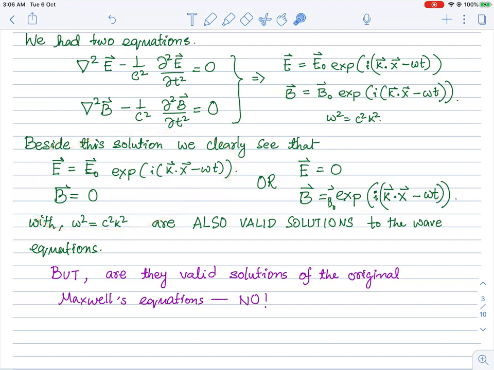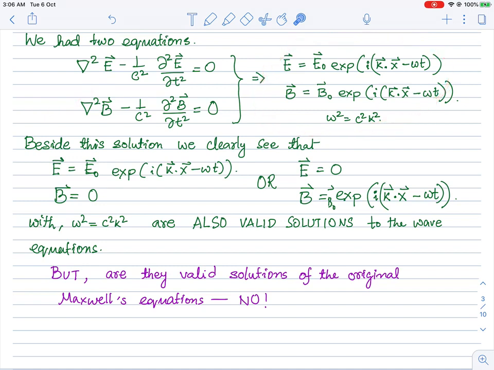So in the process of taking derivatives and separating out E and B fields, we see that we have introduced some redundant solutions. Therefore, in any solution that we write down to this set of equations, we have to go back and check whether or not they satisfy the original Maxwell's equations. So let's do that. We have claimed that this is the form of our solution. Of course, these two solutions are immediately ruled out because they don't satisfy Ampere's law or Faraday's law in vacuum. So basically, this is the only hope that can work.